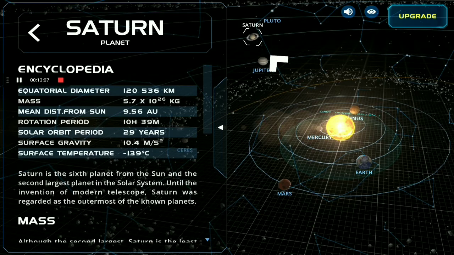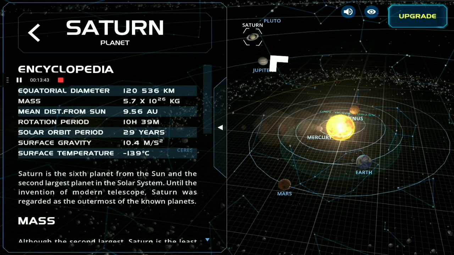Mean distance from Sun is 9.56 AU, which is astronomical units. Yes, and rotation period is 10 hours 39 minutes. Oh, it also spins faster than our Earth, and solar orbit period is 29 years. Yes, 29 years. Surface gravity is 10.4 meters per second square, and it is almost equal to our Earth only, but it is more than Earth's gravity.